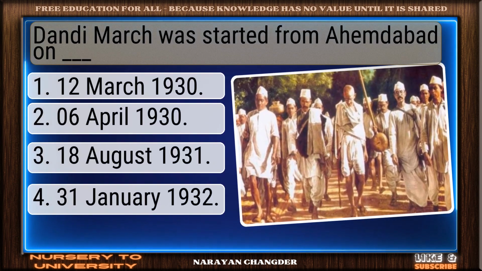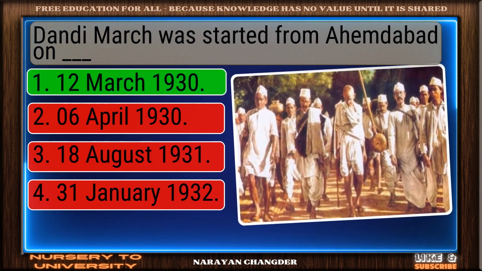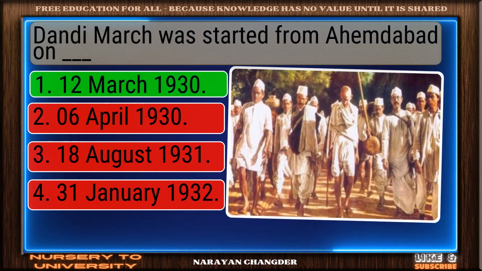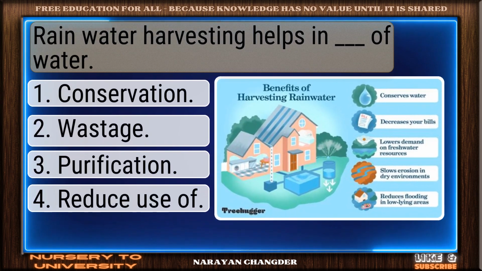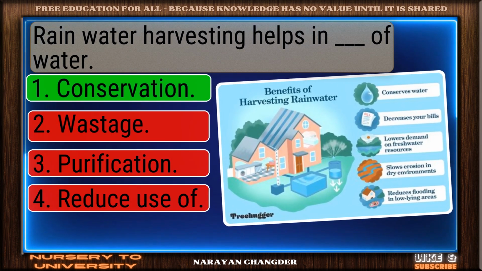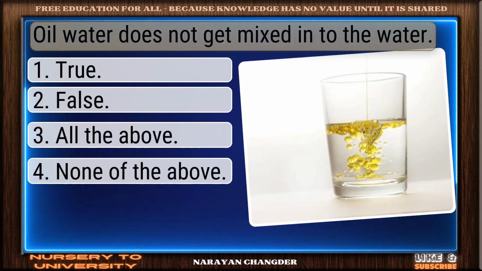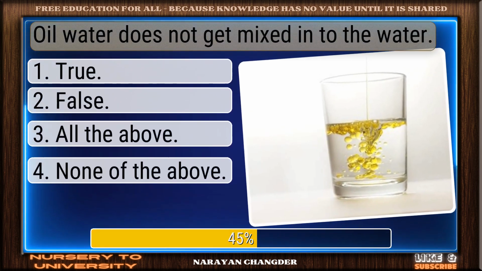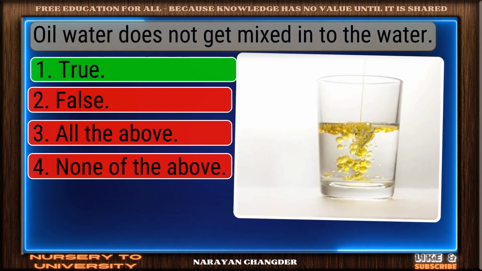Dandi March was started from Ahmedabad on dash. Well reasoned. 12 March 1930 is the correct choice. Rainwater harvesting helps in dash of water. Well picked. Conservation is the correct answer. Oil water does not get mixed into the water. You're right. True is the correct answer.